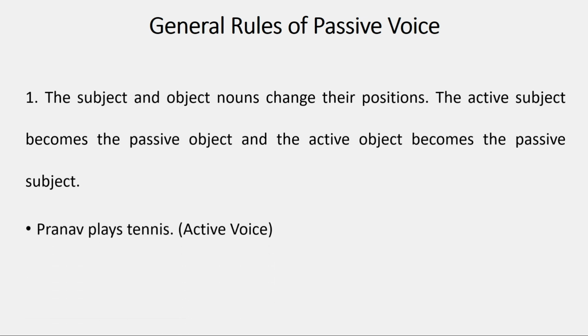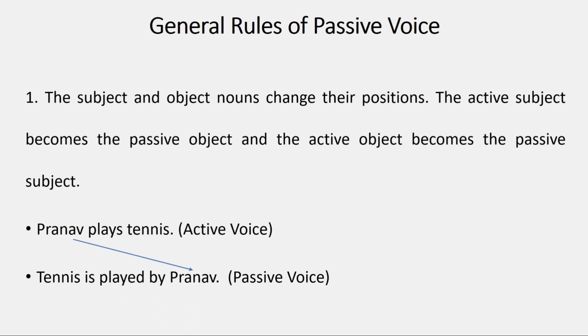Pranav plays tennis and tennis is played by Pranav. So as you can see, the position of the subject Pranav has gone towards the end of the sentence, and the position of the object tennis has come in the beginning of the sentence. So subject and object nouns will change their positions when we want to convert the sentences to passive voice.